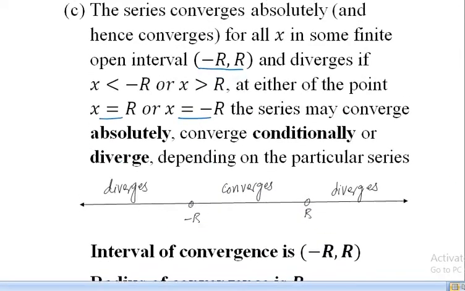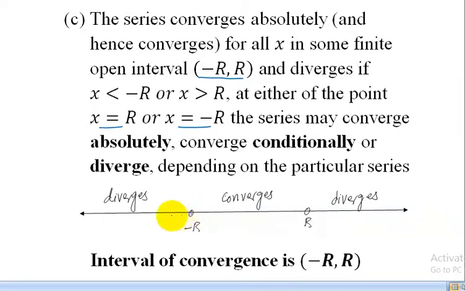This case can be shown using the real line R, from minus R to plus R. Here our series converges in the open interval minus R to plus R, and diverges for x greater than R, and also diverges for x less than minus R. At the points x equal to minus R and plus R there are open circles, which show that these points are not included.